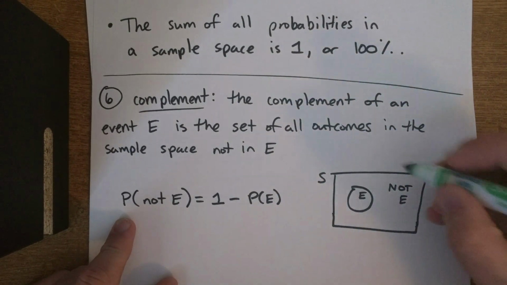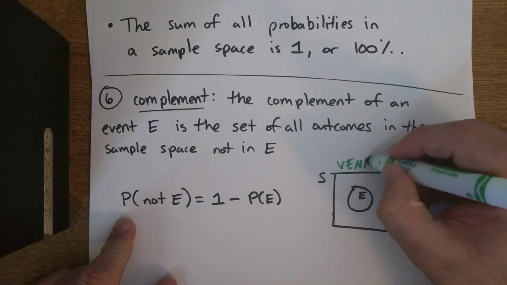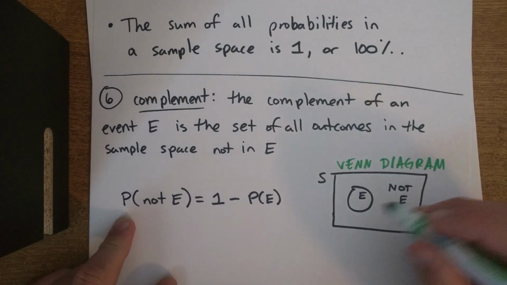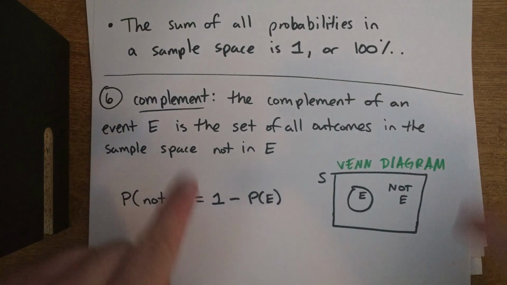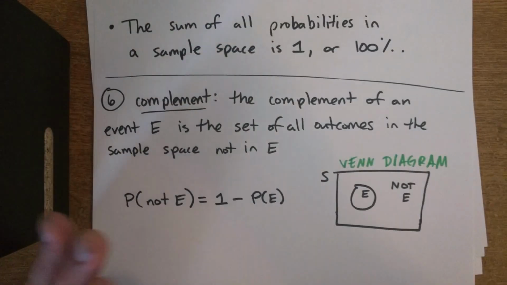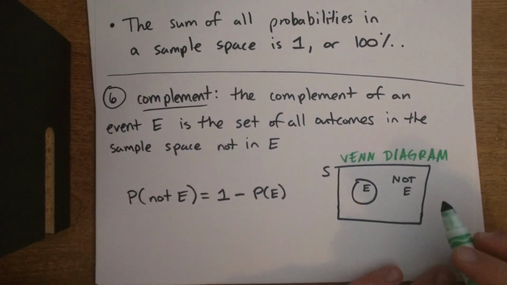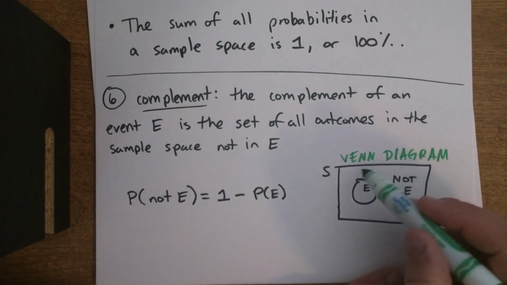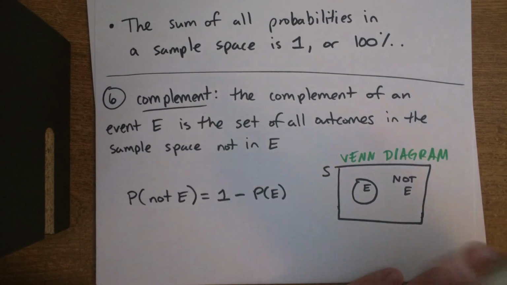And I drew a little Venn diagram here. You don't have to write the word Venn diagram, but you may have seen Venn diagrams before. You know, the circles. Usually you see them as circles that overlap. But they don't always have to be overlapping. And in this Venn diagram, the S stands for sample space, meaning that this rectangle contains all the possible outcomes. Any outcomes that are possible in our experiment.